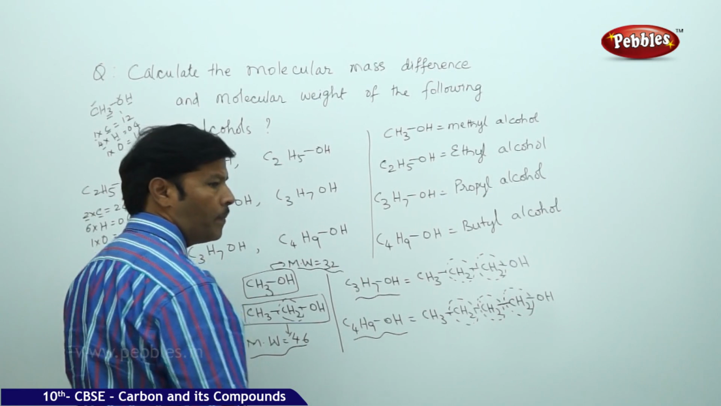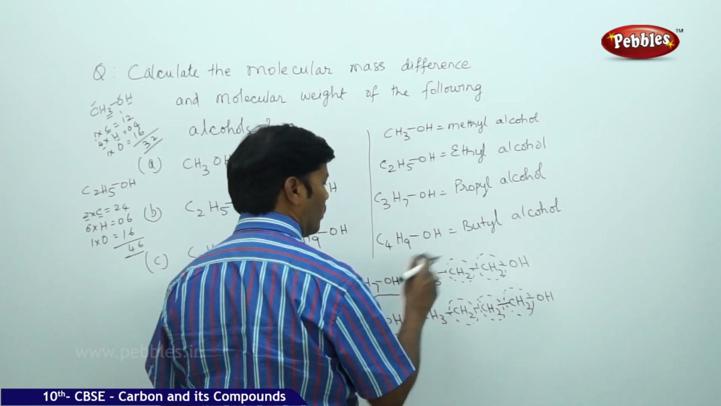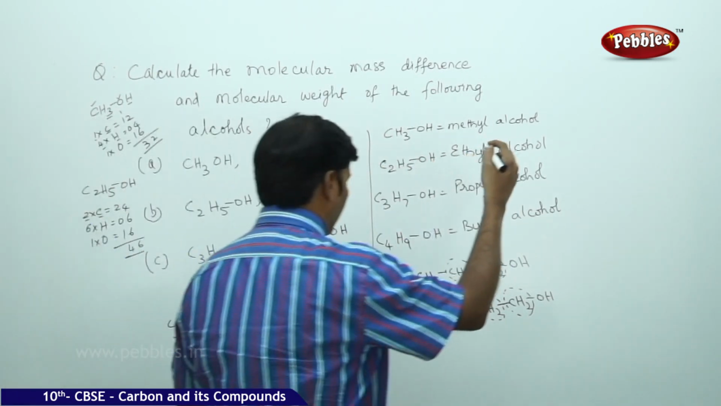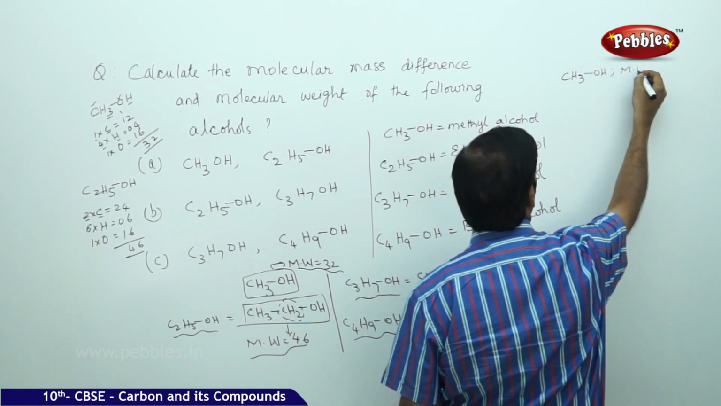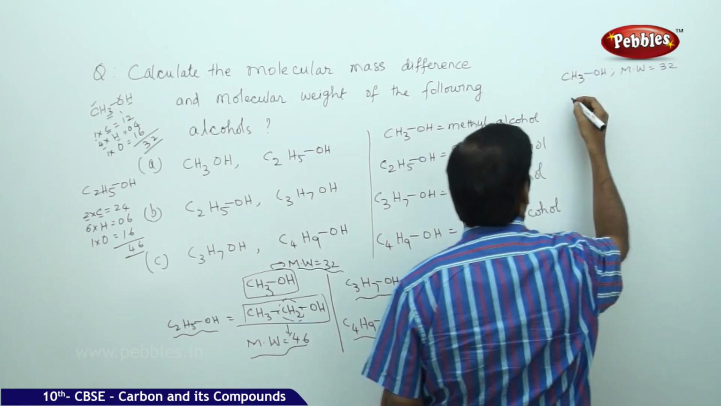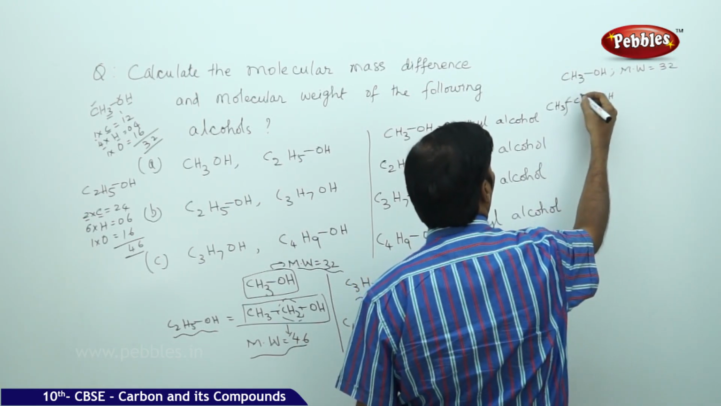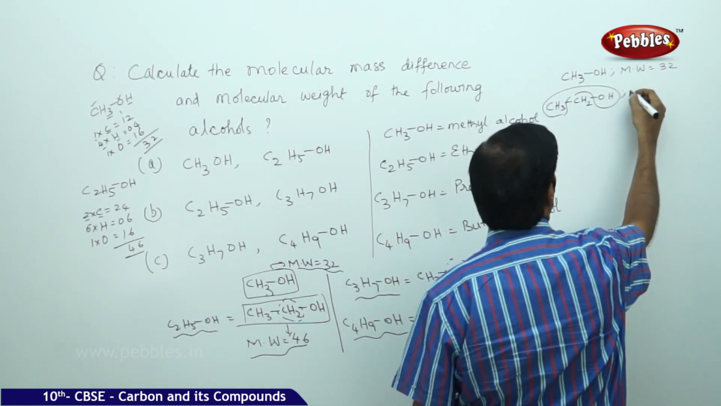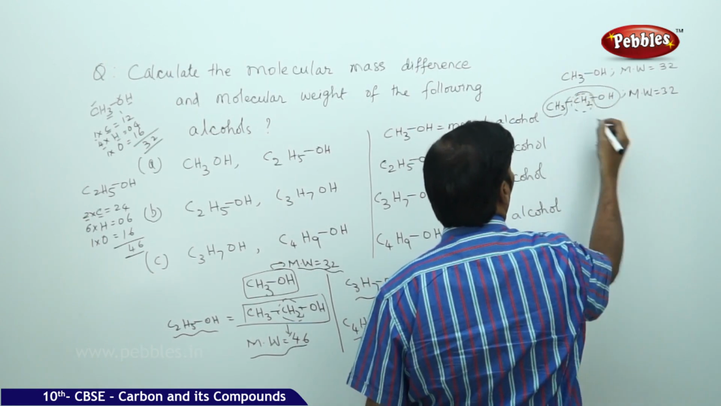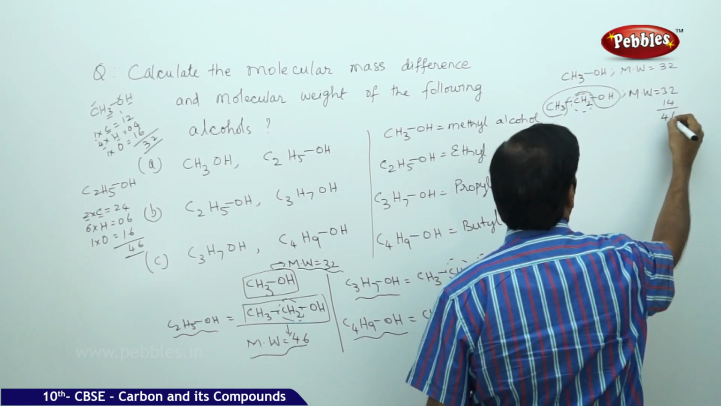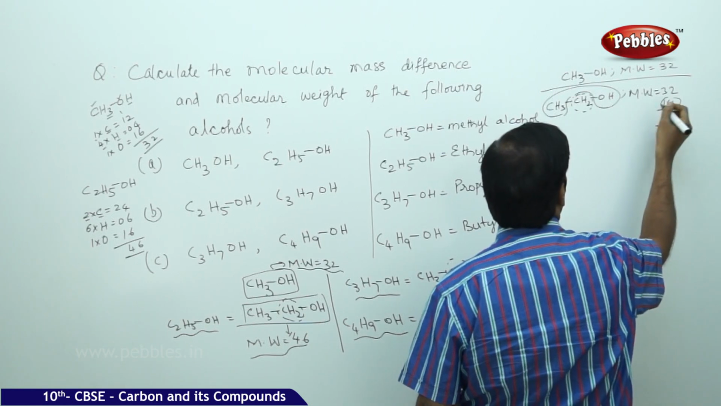Here the molecular weight is 32. Likewise, you can just go on adding for propyl alcohol, which has two methylene groups. So for methyl alcohol, molecular weight is 32, and for ethyl alcohol, CH3CH2OH, with one CH2 group the molecular weight is 14. So you are getting 46 as the molecular weight. So the difference here is 14.